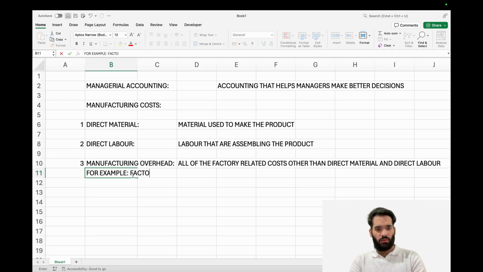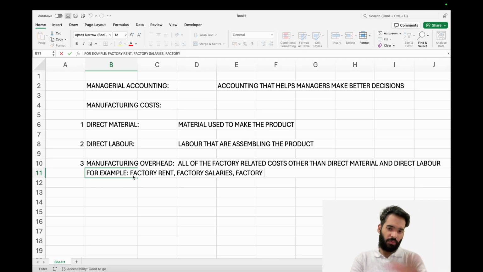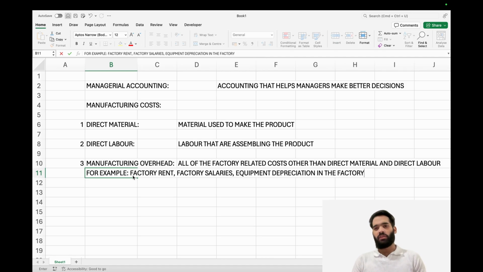So this will be factory rent, or rather than saying factory depreciation, you can just say equipment depreciation in the factory, and all of these other factory related costs. That's the best way to think about it. If it's a factory cost, and if it is not direct material or labor, it is automatically considered an overhead.